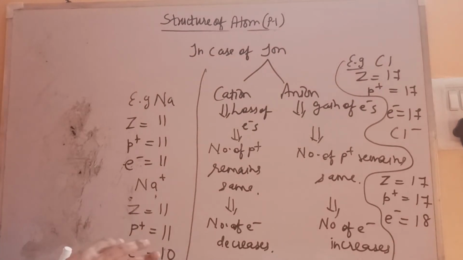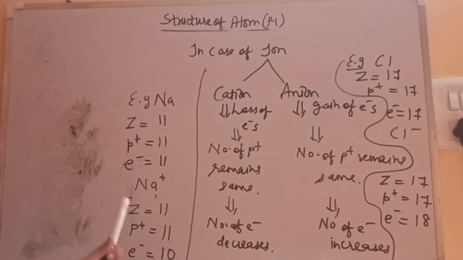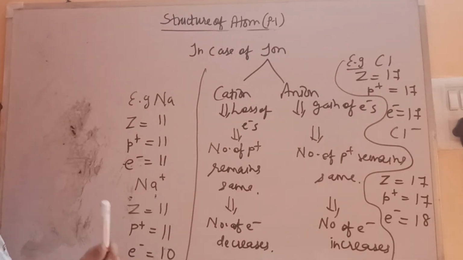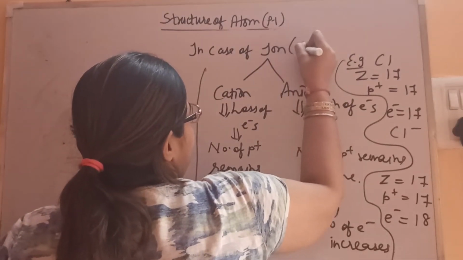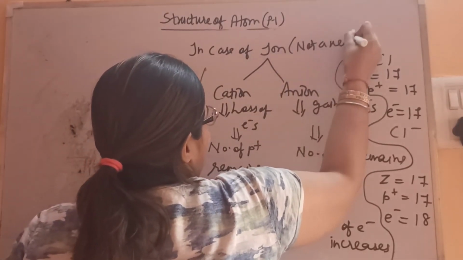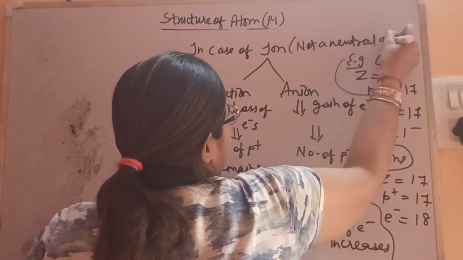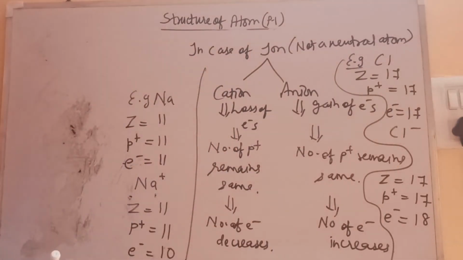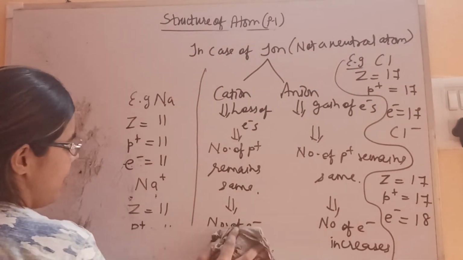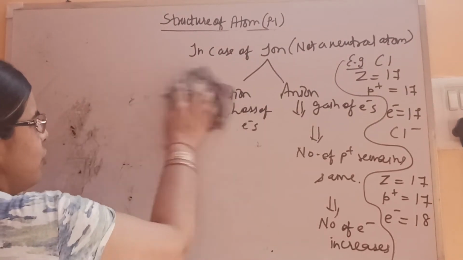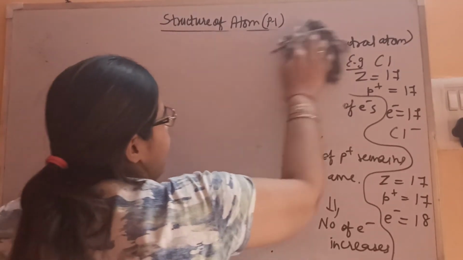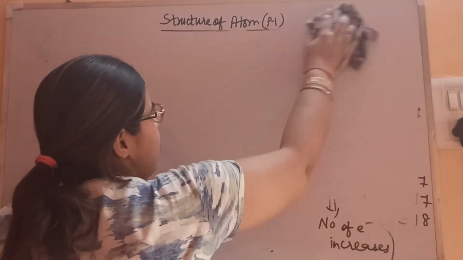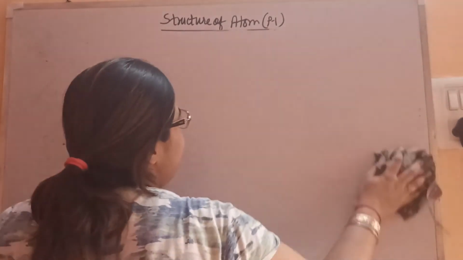So this is about the ions. The number of protons will remain the same, but electrons will not. The electrons will be equal to the number of protons only in the case of a neutral atom. An ion is not a neutral atom. Okay, so this is about atomic number. Atomic number is a characteristic property of an atom which is fixed for each and every element, as you know. So this you have to learn. On the basis of this only, the whole periodic table is made.